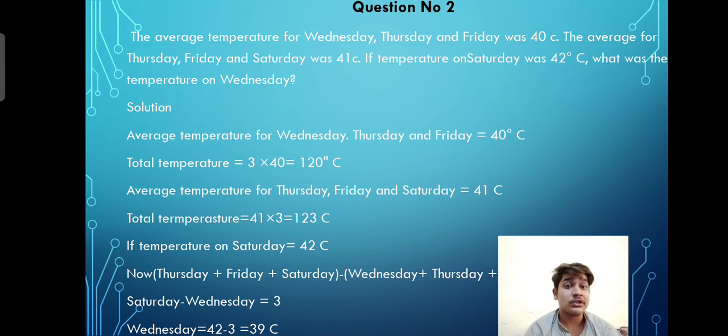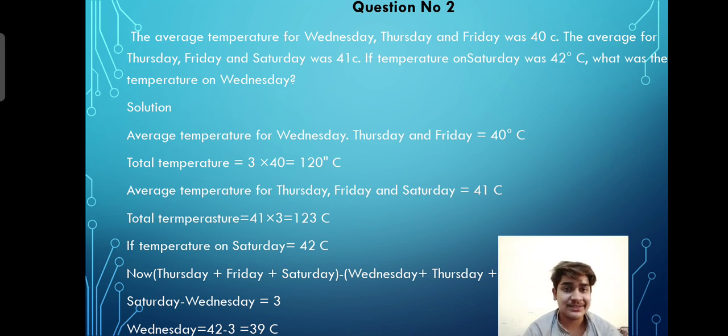So 3 centigrade is equal to Saturday minus Wednesday. We know the temperature on Saturday, which is 42 centigrade. So 42 minus 3 is equal to 39 centigrade. So the temperature on Wednesday should be 39 centigrade. I hope you understand this question.